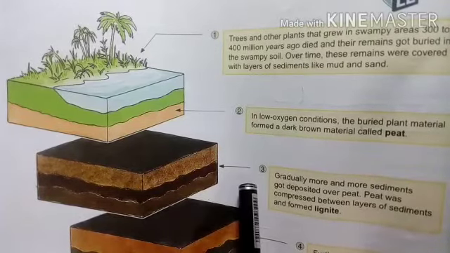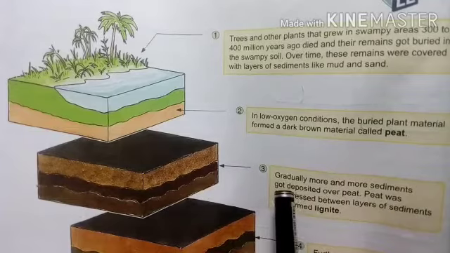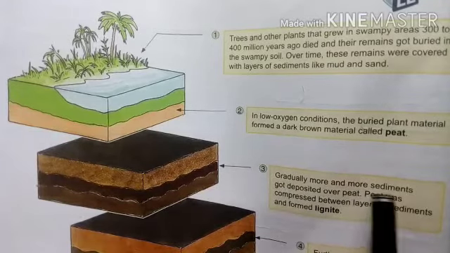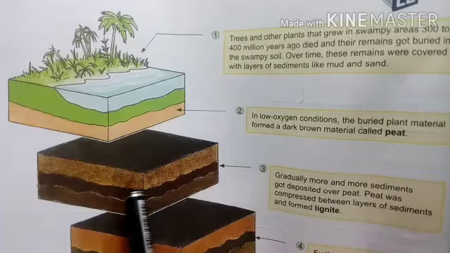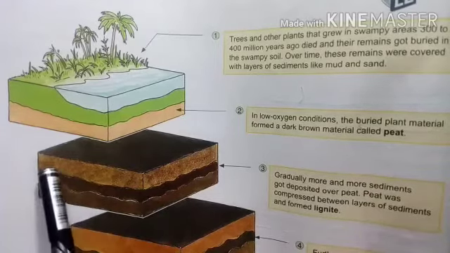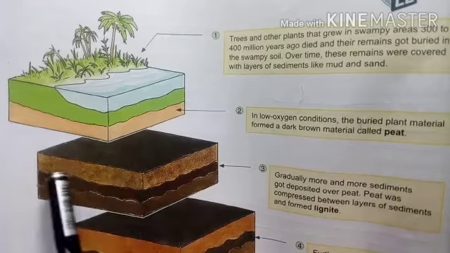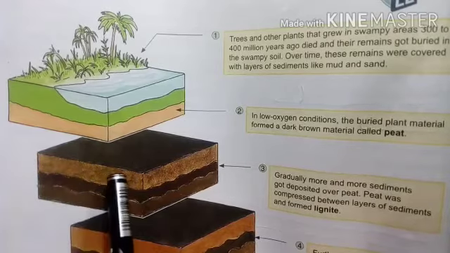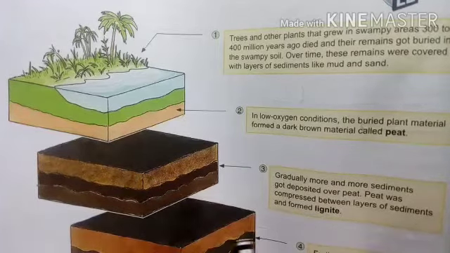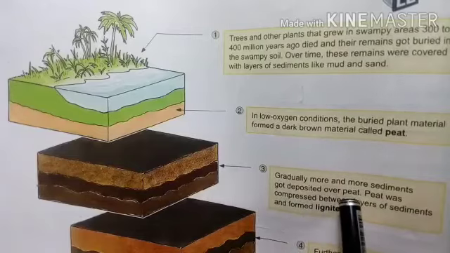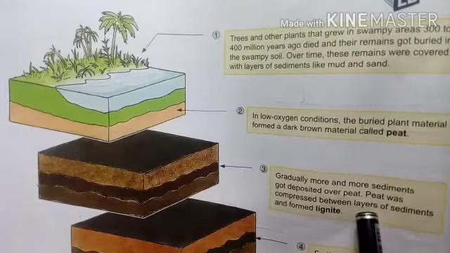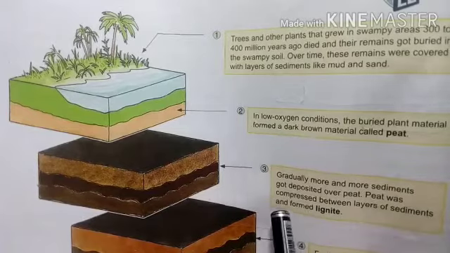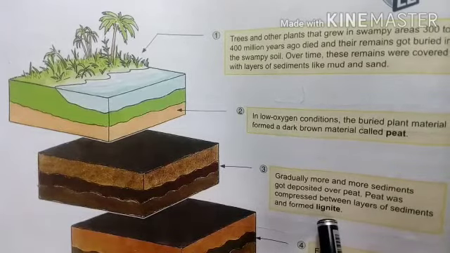In the third picture, gradually more and more sediments got deposited over peat. Sediments means more soil, more dead particles, again soil, dead particles. All of these are called sediments, deposited over peat. Peat was compressed between the layers of sediments and formed lignite.